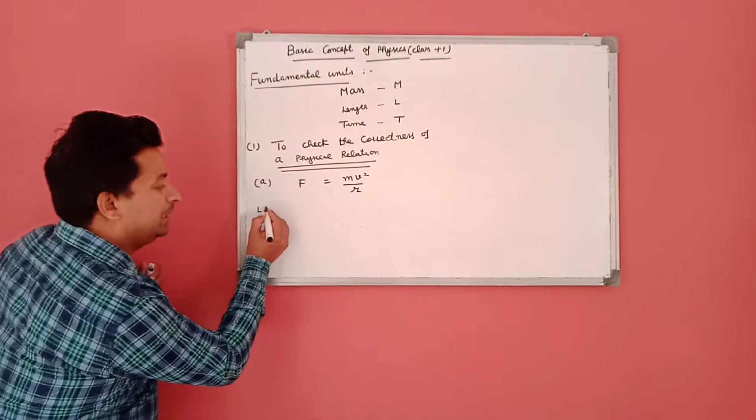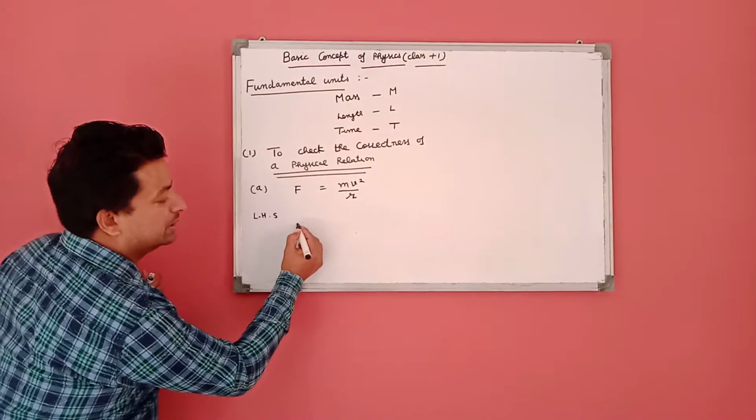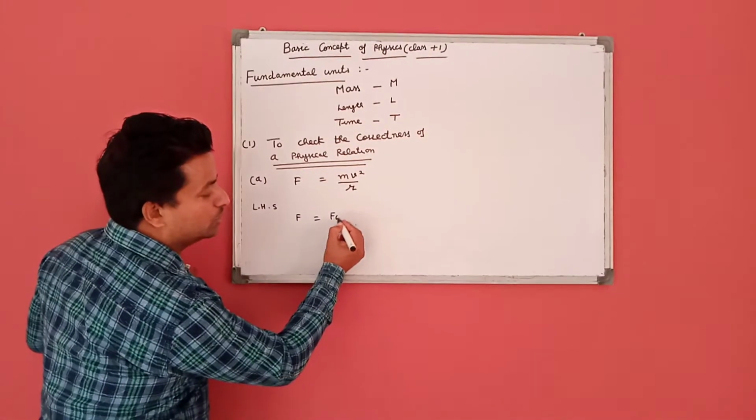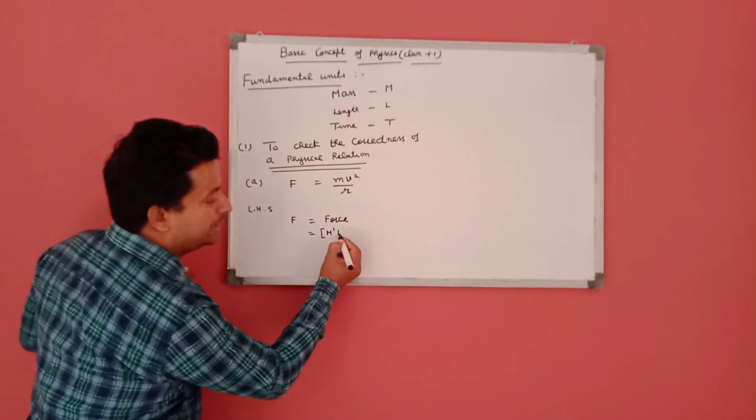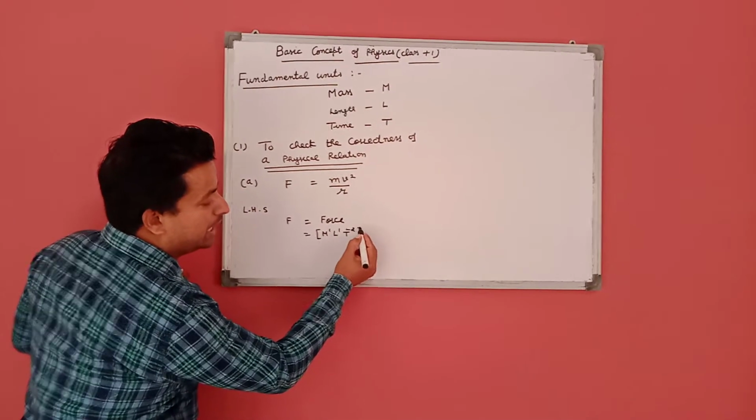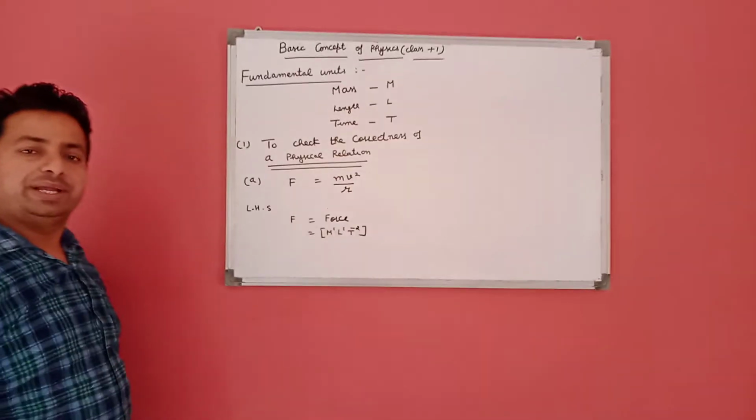On the left hand side, F is force. It is defined as the product of mass and acceleration, and its dimensional formula is M1 L1 T minus 2.